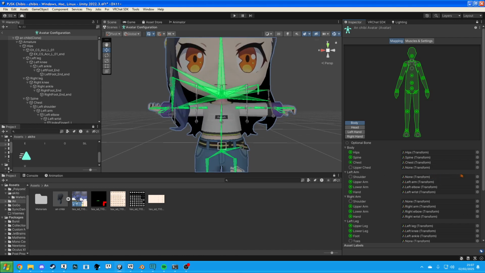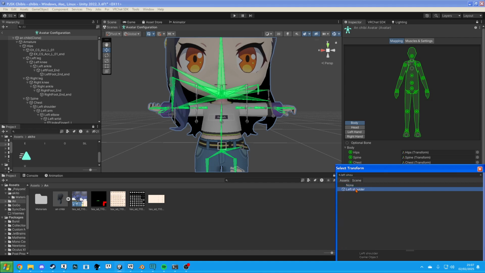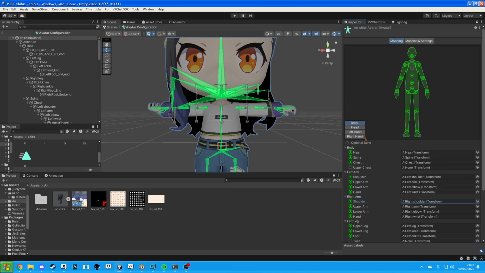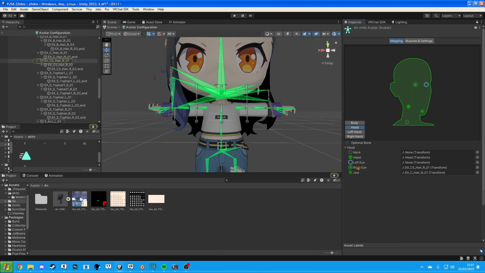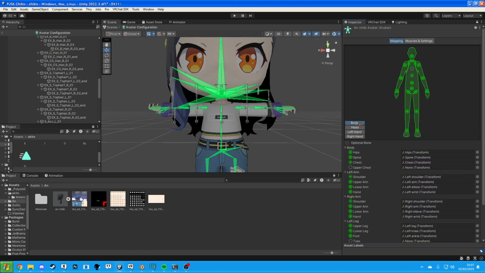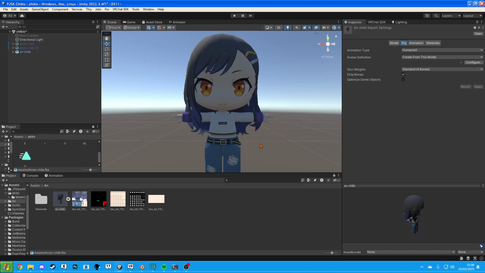So the shoulders are not attached, so let's do left shoulder, right shoulder, head, the neck, it's not attached, so let's do neck. All the fingers are messed up, so let's go to pose, sample bind pose, and done. Apply. There we go. So that's the end of that.